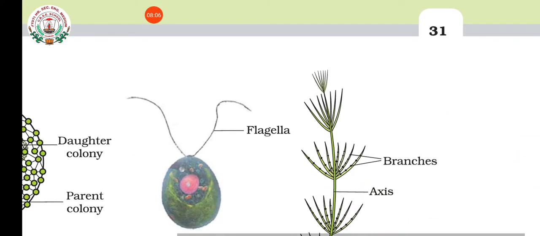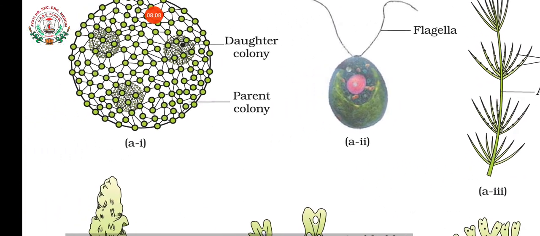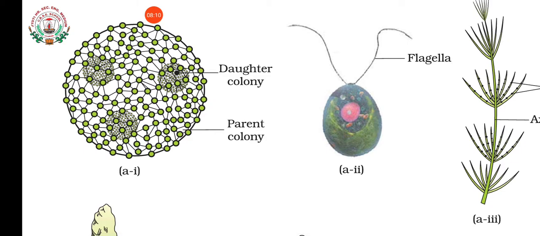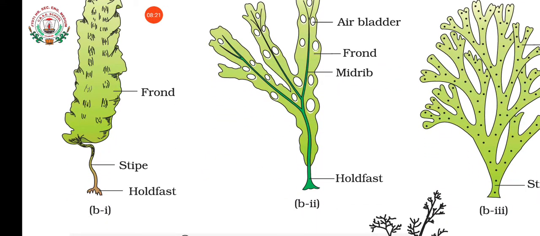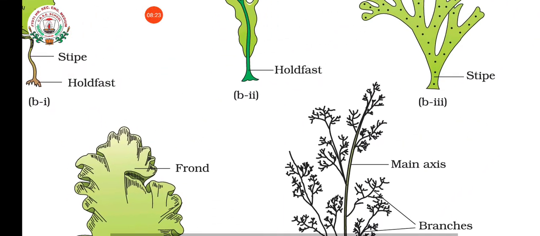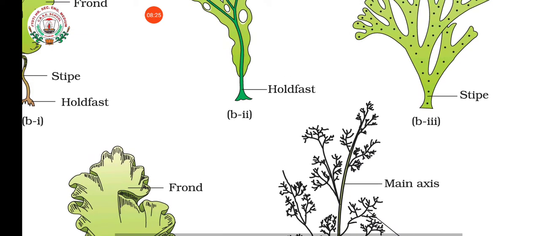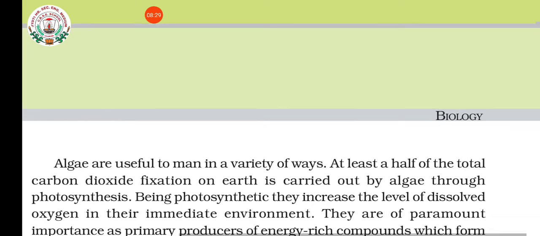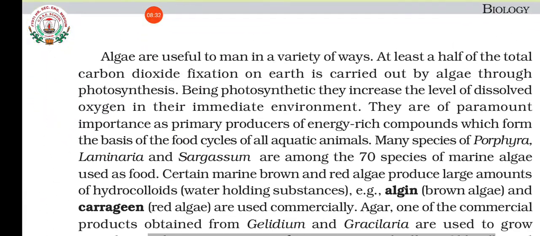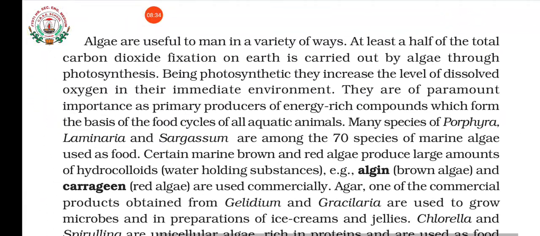Okay, so see, this is Volvox, the colonial form of algae, and this is unicellular Chlamydomonas. Then you can see various filamentous types, then ribbon shape, likewise different types are there. So what is the economic importance of algae? Are they useful to human beings in any way?